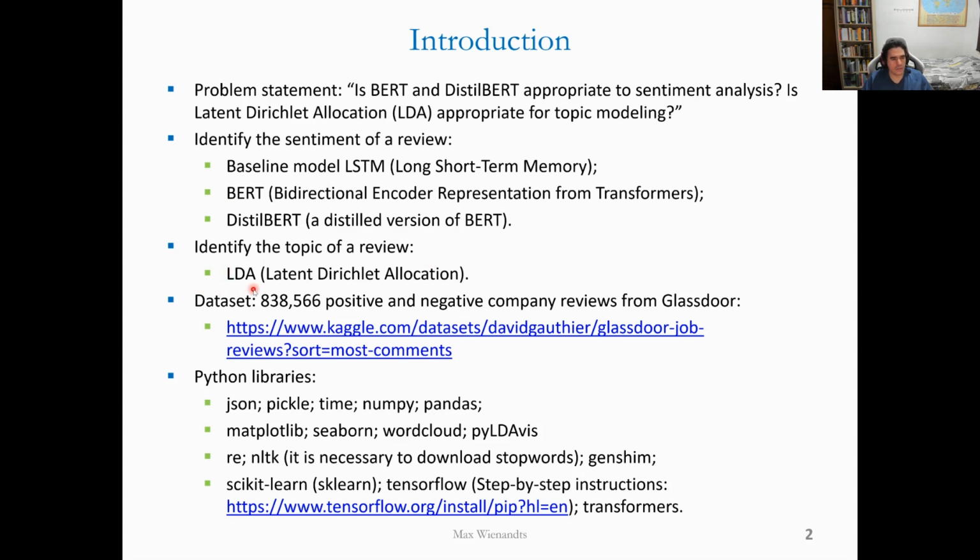The dataset used contains more than 800,000 lines, each line with a positive and a negative review of a company. The reviews are from Glassdoor, but they were collected from Kaggle. To reproduce this study, you will need these Python libraries. Attention: some libraries require some additional downloads, such as stopwords.